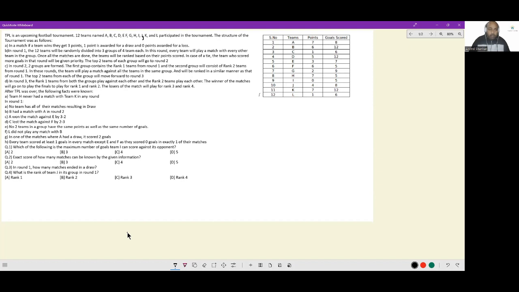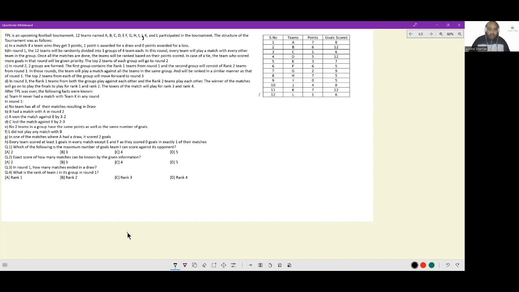In round 1, 12 teams will be randomly divided into 3 groups of 4 teams each. In this round, every team will play a match with every other team in that group. So 4 teams, 1 team plays with every other team. So 6 matches in a group. Once all the matches are done, the teams will be ranked based on their points scored.